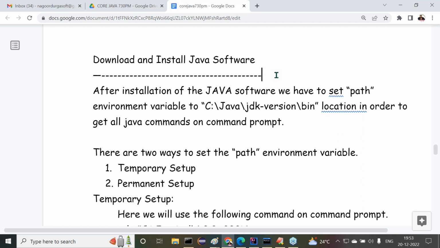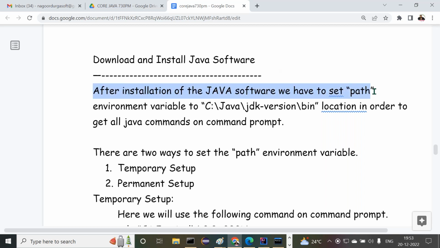After the installation of the Java software, we have to set a path environment variable to the bin location. Java commands like javac, java, and javap are available there. If we want to use them on the command prompt, we have to set the path environment variable to the location where these commands are available. That location is C:\Java\JDK, some version, maybe 1.6 or 1.7 or 1.8, whatever it may be, slash bin.